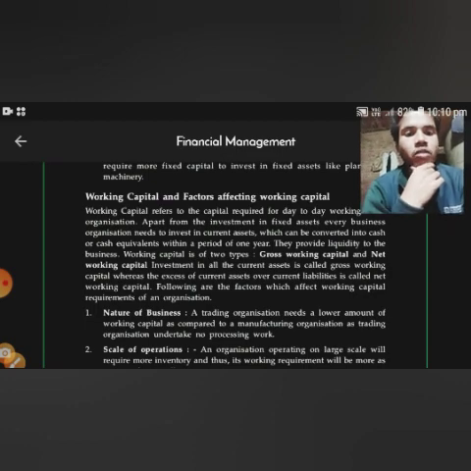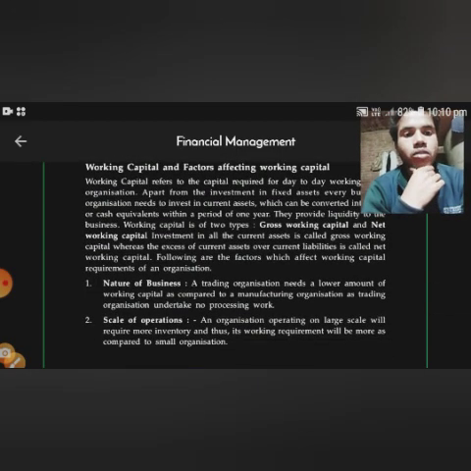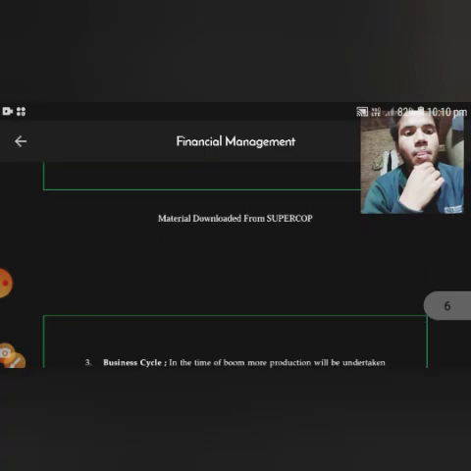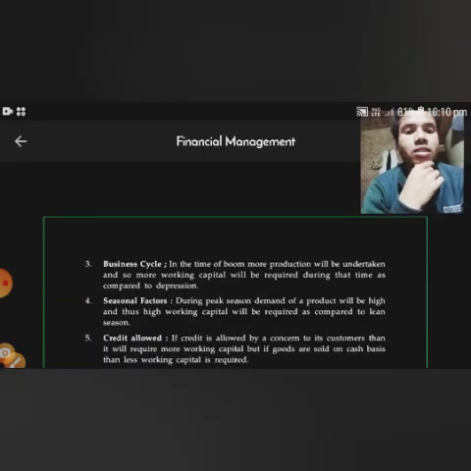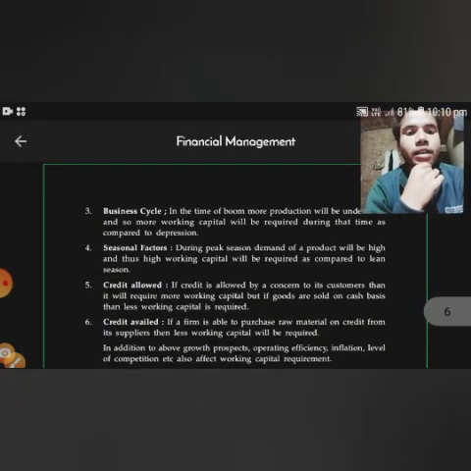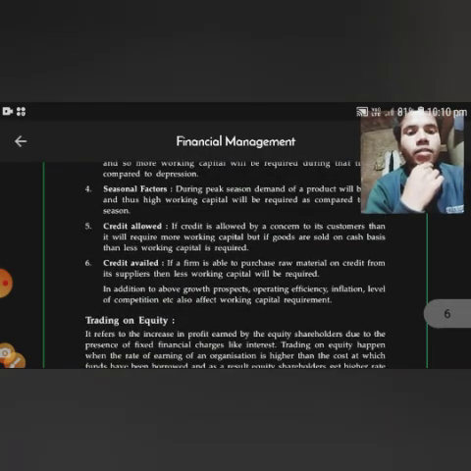Working capital requirement depends on the nature of business, scale of operation, business cycle, seasonal factors, and credit allowed and credit availed.